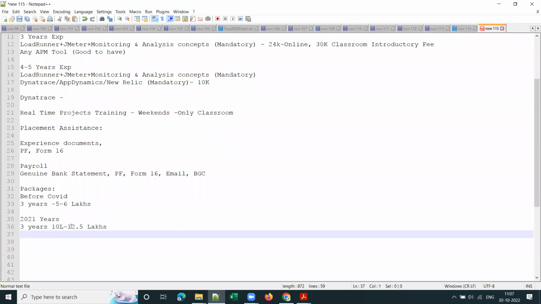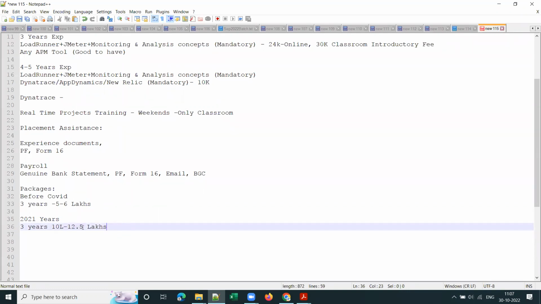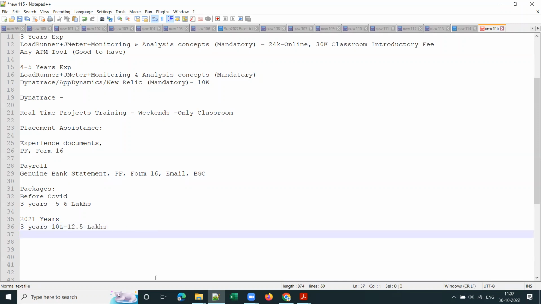I can show you some offer letters also. I can show you around 10 to 15 offer letters. Not all students share the offer letter with me. I cannot share it online, but those who came for the offline session today, I can show their offer letters.